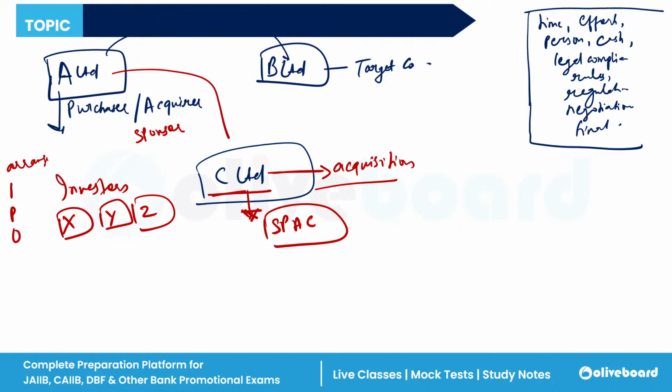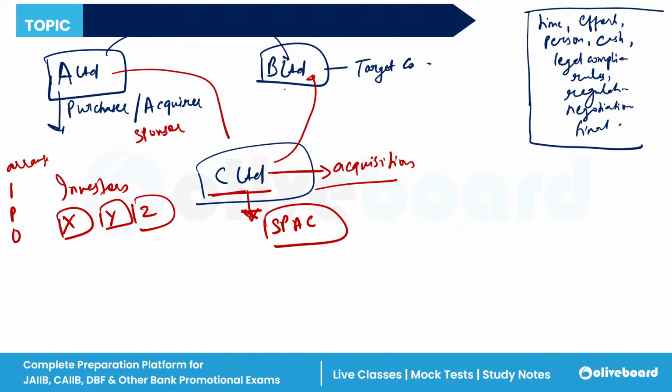We have seen what an IPO is. So these companies have been established only for a specific objective, a particular objective. For C Limited, these investors will raise money through an IPO. Once the money is raised, these investors will give the money to C Limited. They will invest in the business of C Limited, and with the money acquired from investors, C Limited will purchase this B Limited.